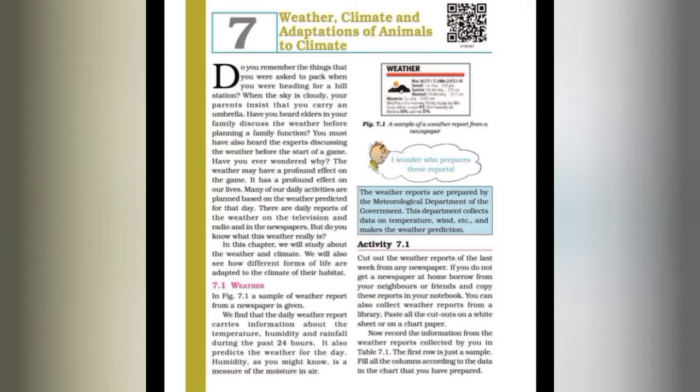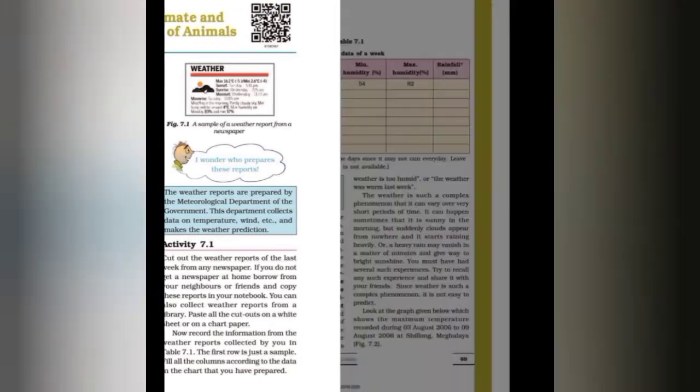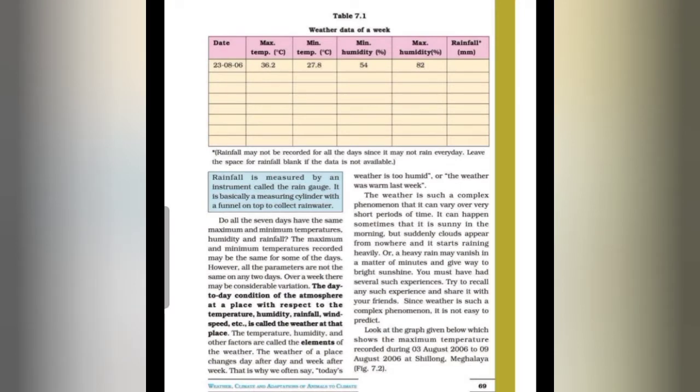It may be defined as the day-to-day condition of the atmosphere at a place with respect to the temperature, humidity, rainfall, wind speed, etc. And students, we have discussed the elements of weather also, and we know that the temperature, humidity, rainfall, wind speed and the other factors are called the elements of weather.